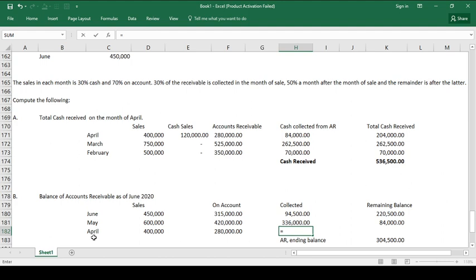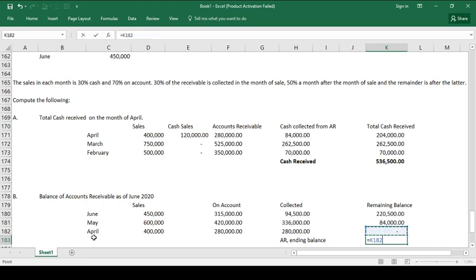From the 280,000 na sales. Take note, nung April pa lang, nakakollect na po tayo ng 30%. Nung nag-May, nakakollect po tayo ng 50%. At ngayong June, which is 2 months after the month of sale, we have already collected the remainder of 20%. So, 280 na po ang na-collect natin. Kaya 280 minus 280, zero na po ang balance from the on-account sale of April.